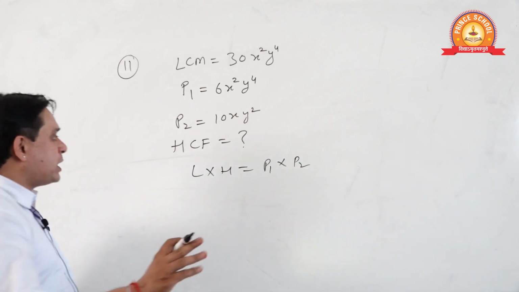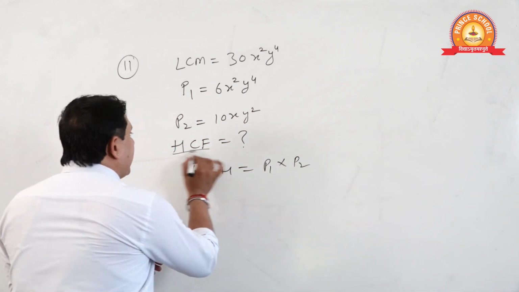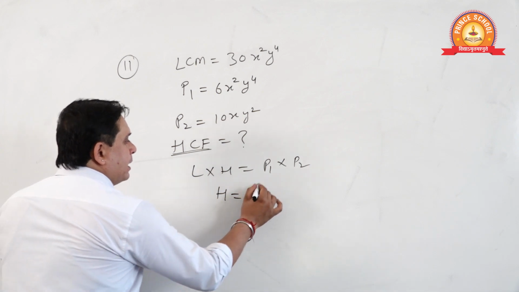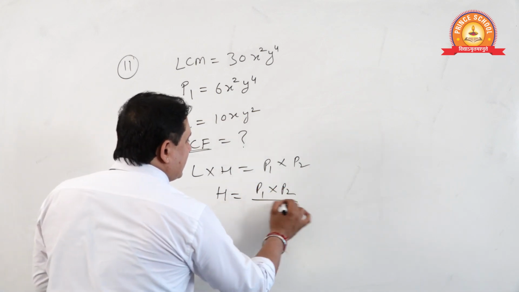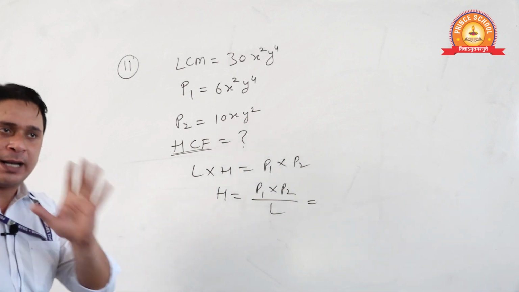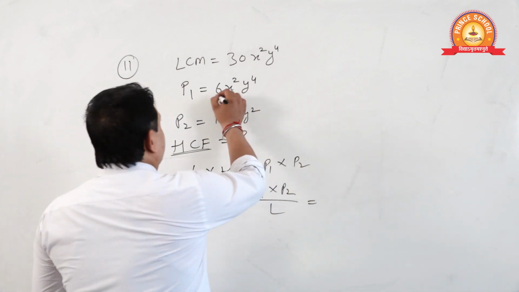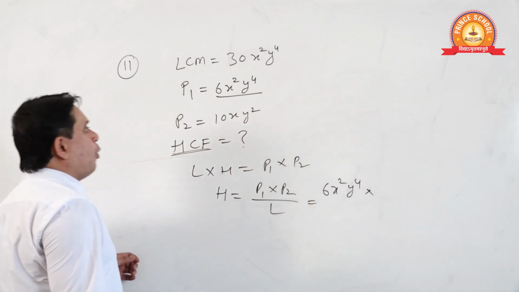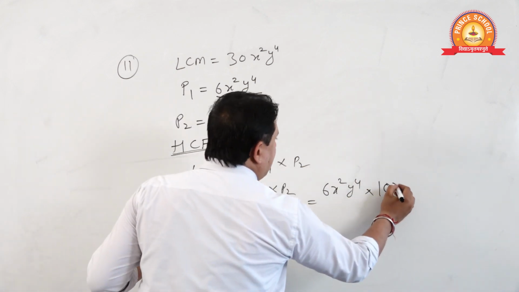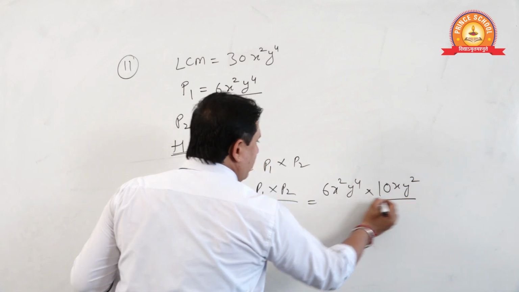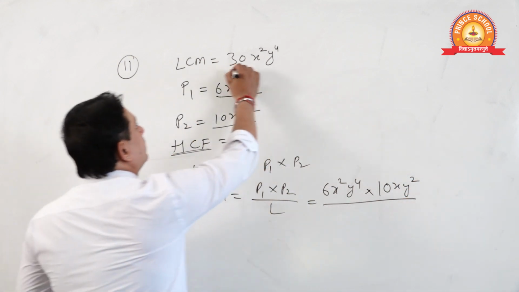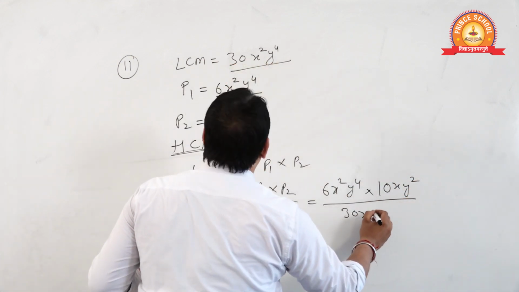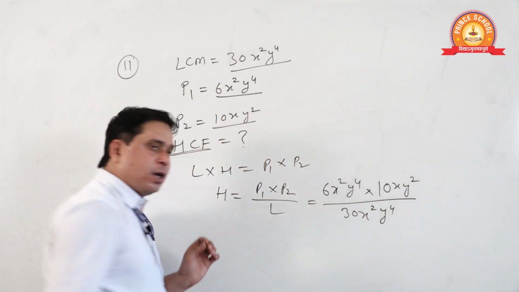Done. Now see what I am going to do. We have to find HCF. Keep this like P1, P2 by LCM. Sure. Done. What is P1? 6x square y raised to power 4. What is P2? 10x y raised to power 2. And what is LCM? 30x square y 4. Sure.